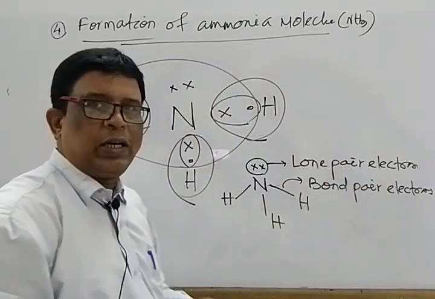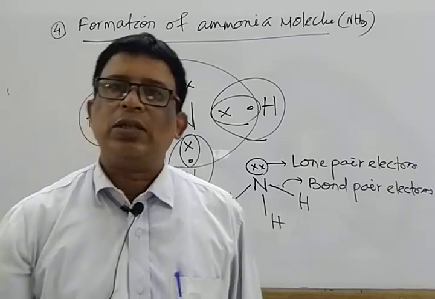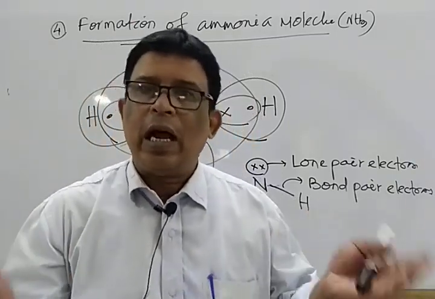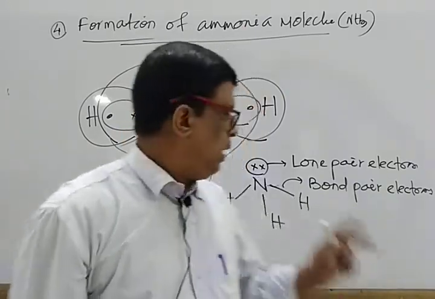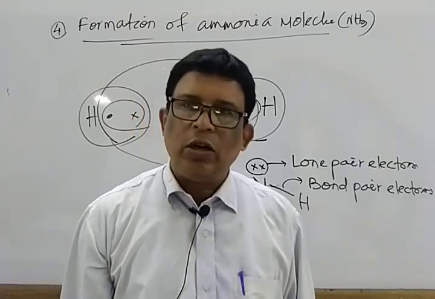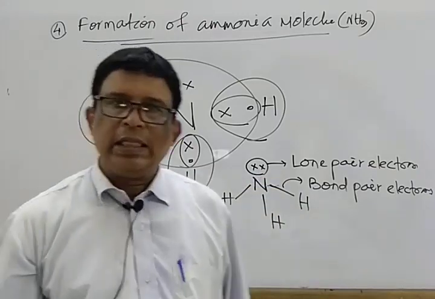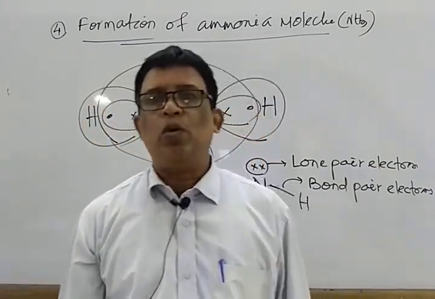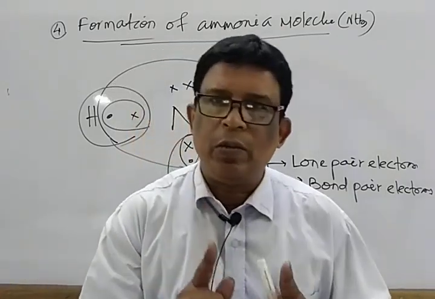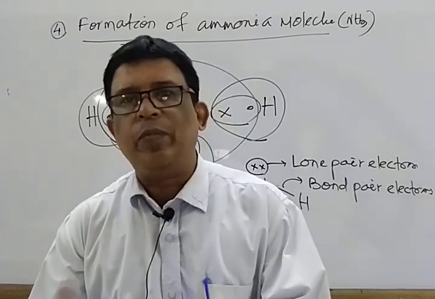The pair of electrons which do not participate in the chemical bond is known as a lone pair, while the electron pair which participates during bonding, as a result of the covalent bond, is known as a bond pair. These are some examples of formation of covalent bonds: homoatomic molecule, heteroatomic molecule, formation of single covalent bond, double covalent bond, and triple covalent bond.